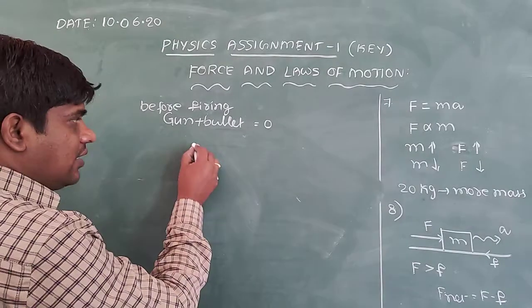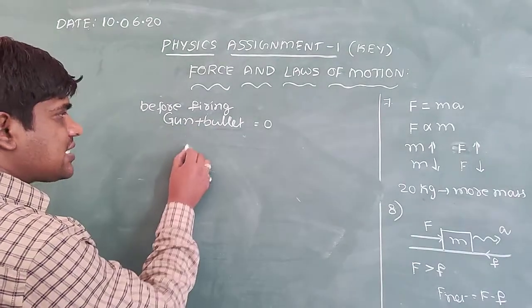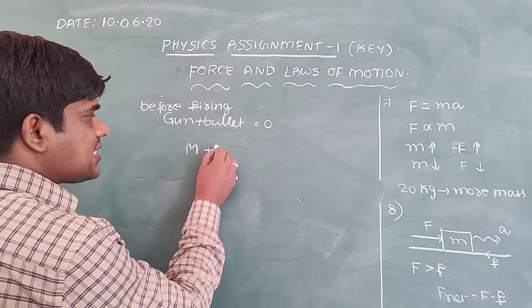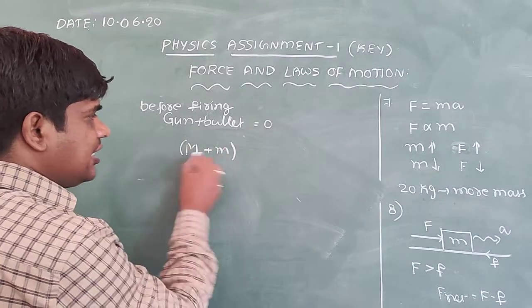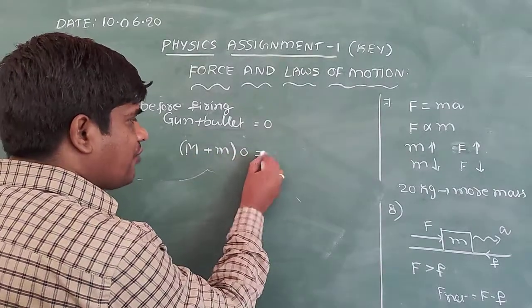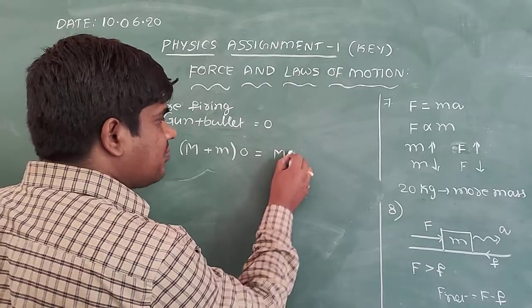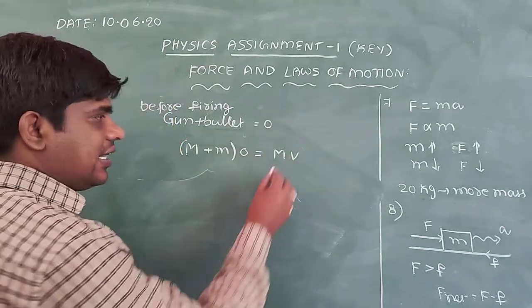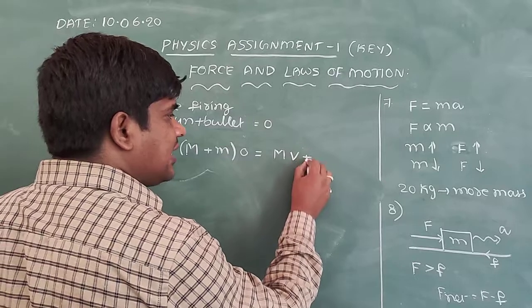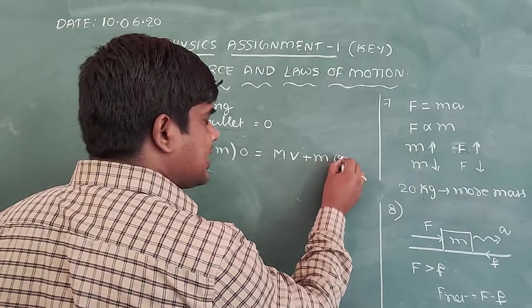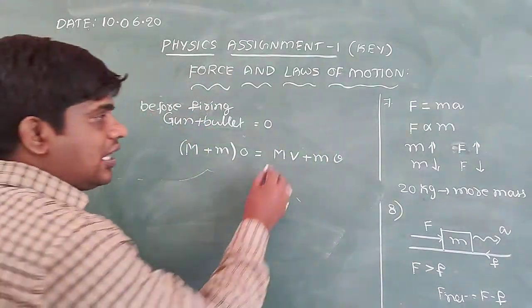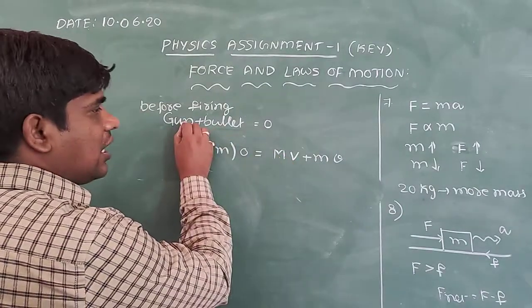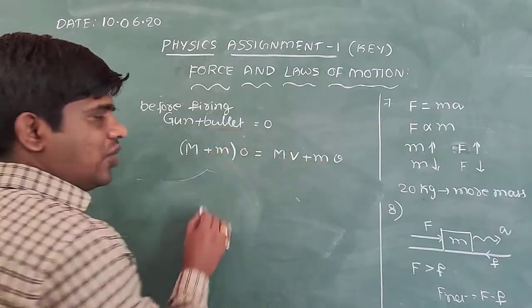Once we fire, the gun mass is capital M and the bullet mass is small m. Initially at rest. After firing, capital M is moving with a velocity capital V, and small m is moving with a velocity small v. This mass is related to the gun, and this mass is related to the bullet.